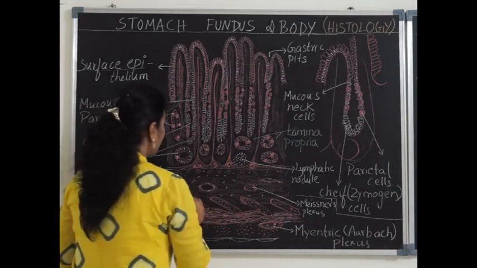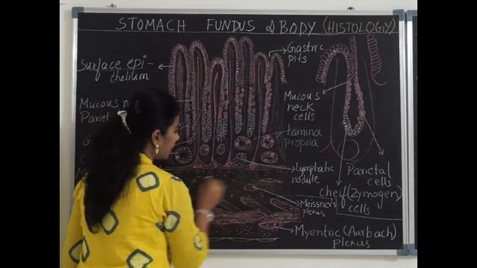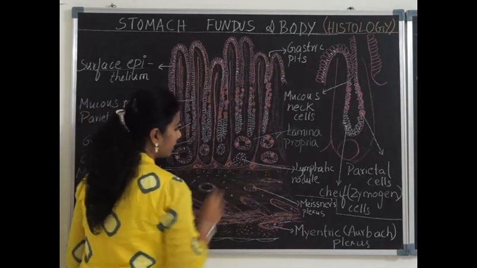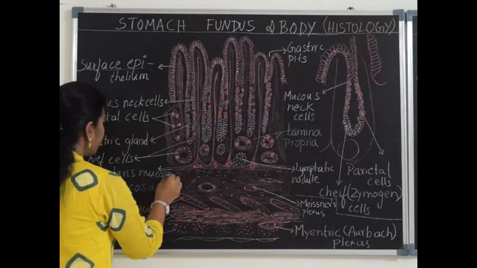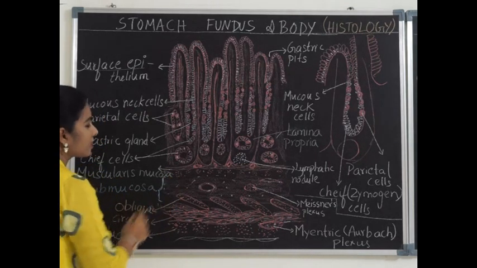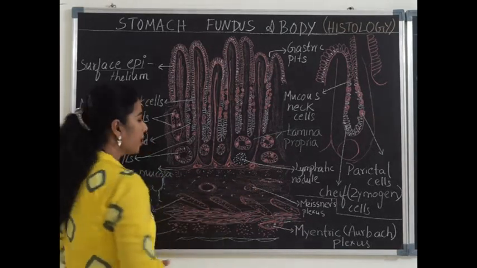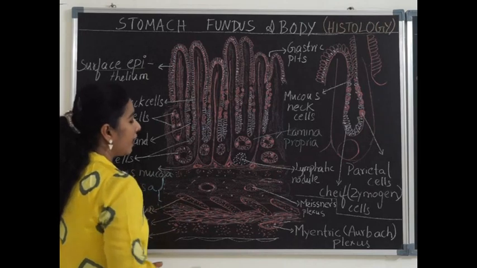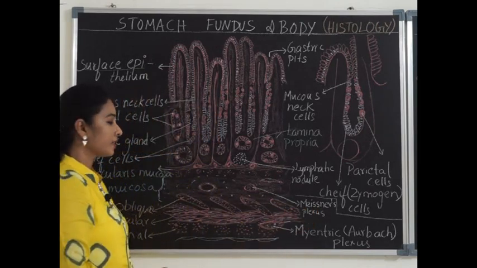The muscularis mucosa is more prominent in the stomach, having an inner circular layer and outer longitudinal layer. And there is a layer of connective tissue below the mucosal layer, called the submucosa, which consists of loose areolar tissue, blood vessels, the nerve plexus called Meissner's plexus, and lymphatics.